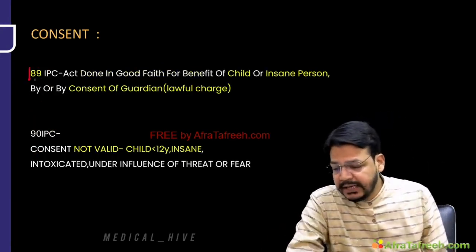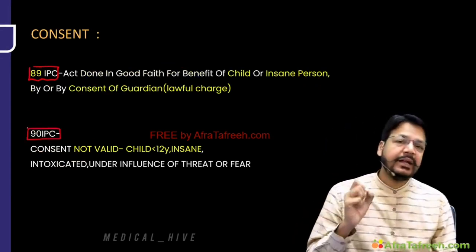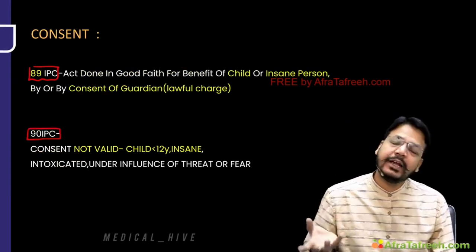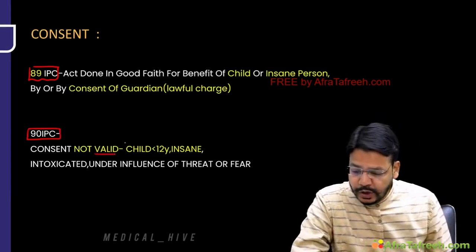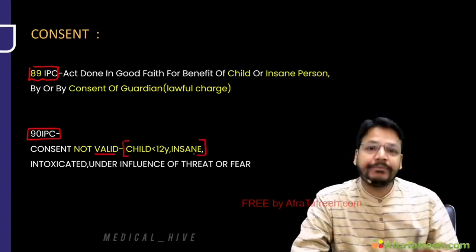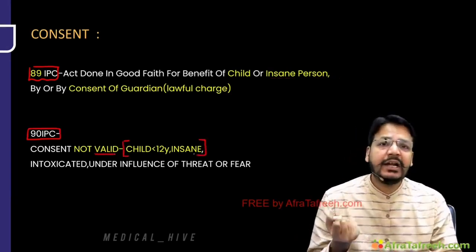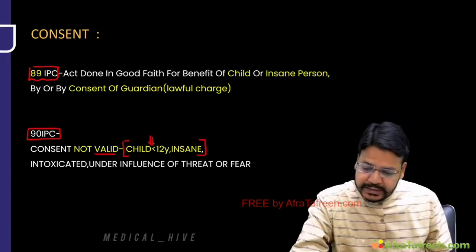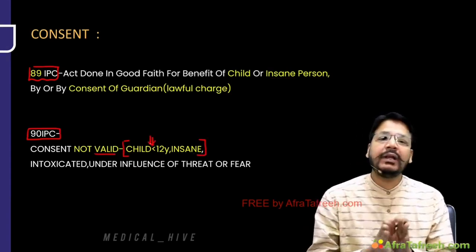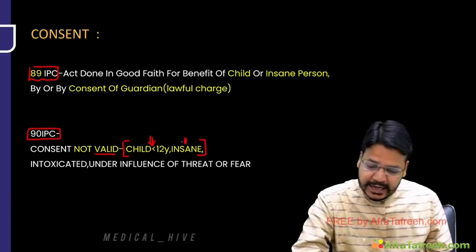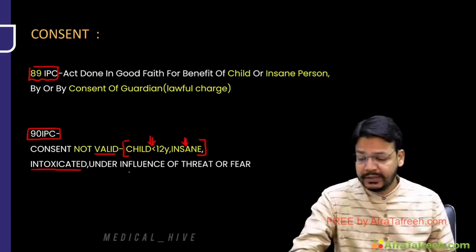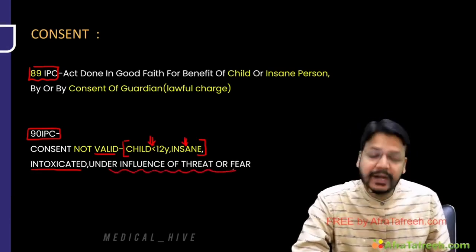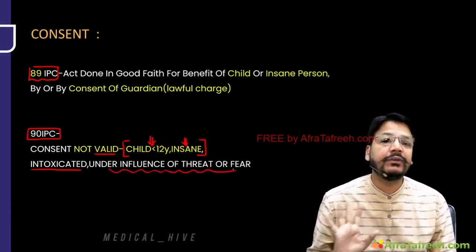Now I am coming to 89 IPC and 90 IPC. Sir, I will tell you, first go for 90 IPC, then go for 89 IPC. This is my suggestion. Actually, consent is not valid for these four types of people. Number one, a child below 12 cannot give consent for anything. Insane persons cannot give consent for anything. An intoxicated person cannot give consent for anything, and a person under the influence of threat or fear cannot give consent for anything.